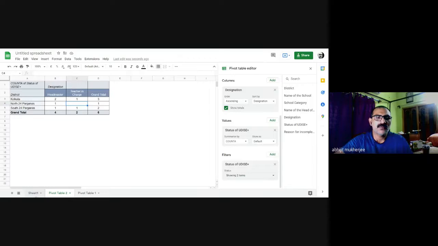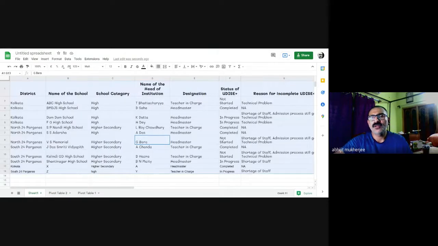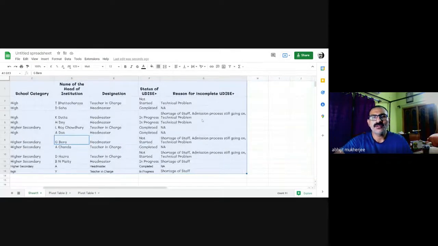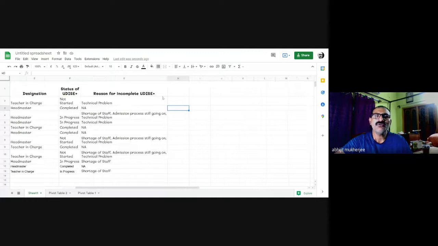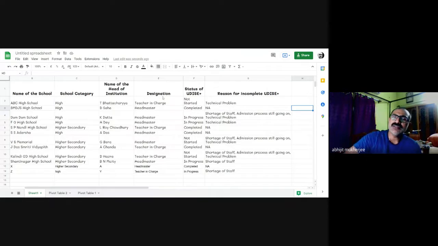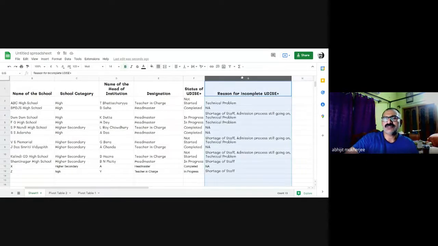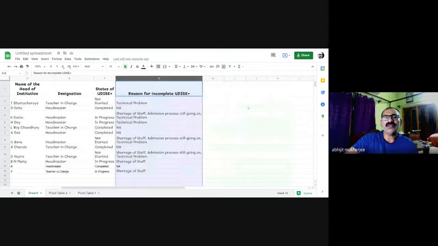Now let me go to this portion, the reason for incomplete UDISE. See, the data given here is mixed and not separated by columns.